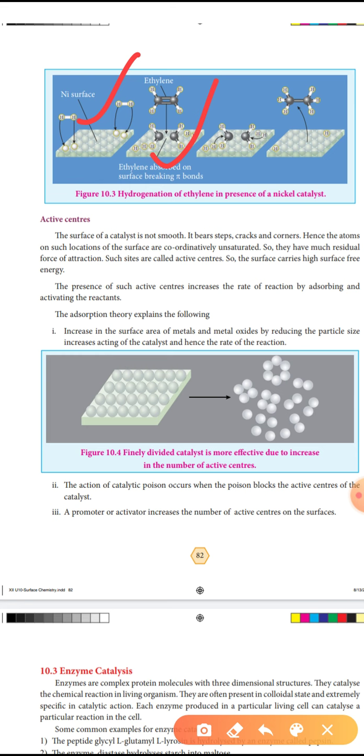Hence, the atoms at such locations on the surface are coordinately unsaturated, so they have much residual force of attraction. Such sites are called active centers.